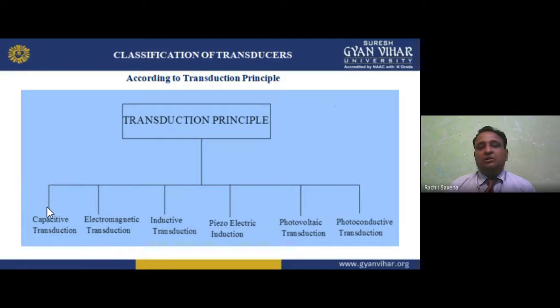The first law tells you, whenever there is a change in flux linkage in a coil, there will be an induction of an EMF. We can generate an EMF. That EMF is always known as induced EMF. If it is a closed path, then we call that induced current. And the second law says that the rate of change of flux linkage is proportional to the magnitude of that induced EMF. So E equals minus N dφ by dt. So that is electromagnetic induction.